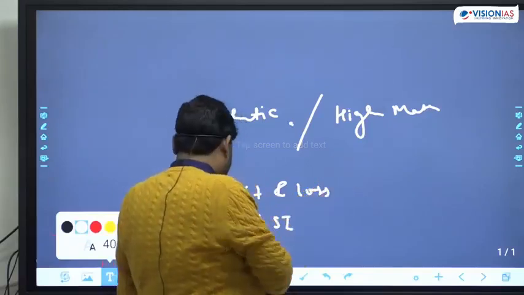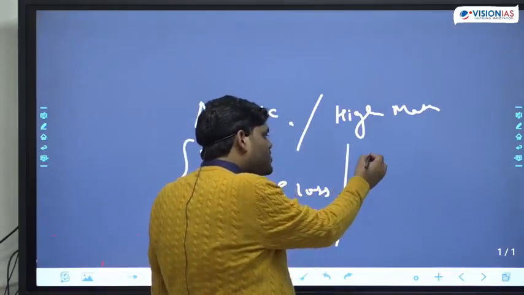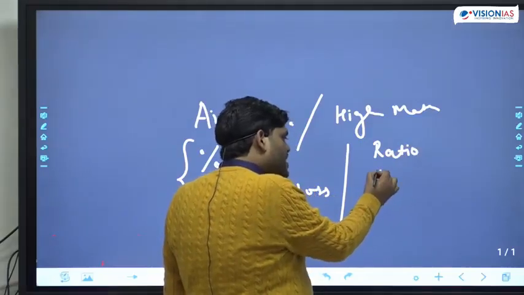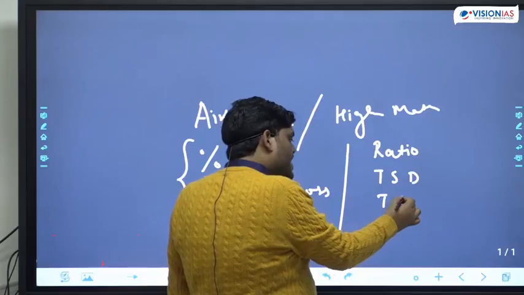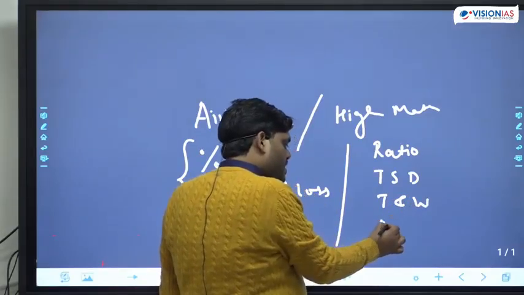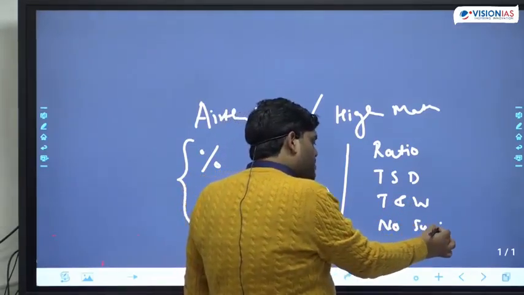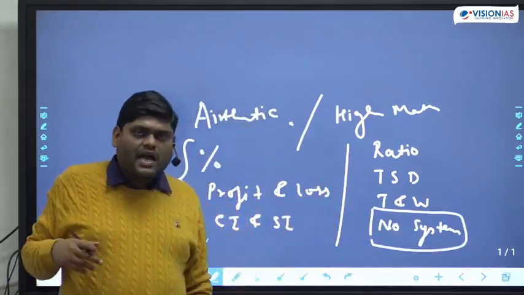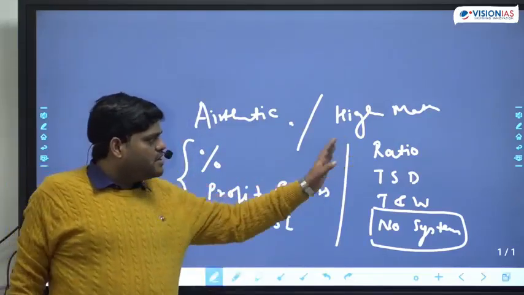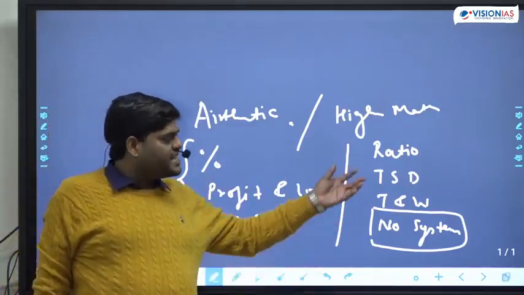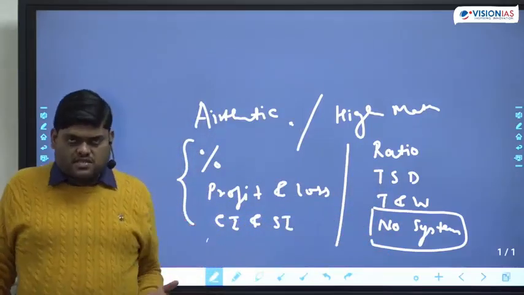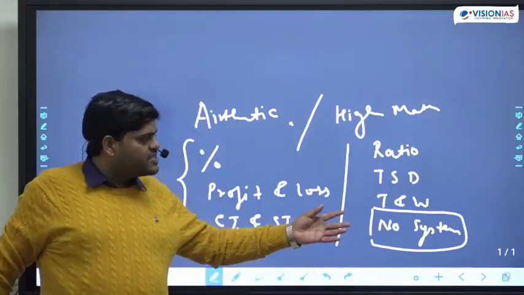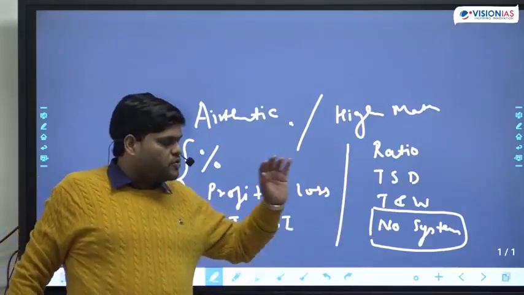Then another important topic is ratio. Then time, speed and distance, time and work, and a major one, number system. Sometimes more than 20 questions are directly from it. Number system is what? If any question is not fitting in any of the other topics like percentage, profit and loss, CI and SI, we say the question is from number system, because number system is just about numbers. Any question which requires numbers and doesn't fit these topics comes from number system.